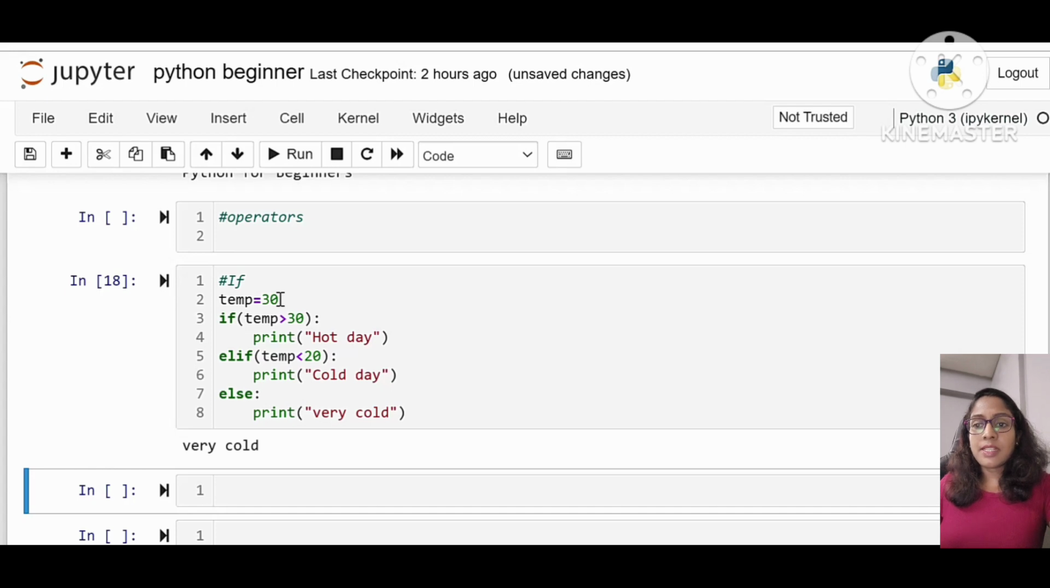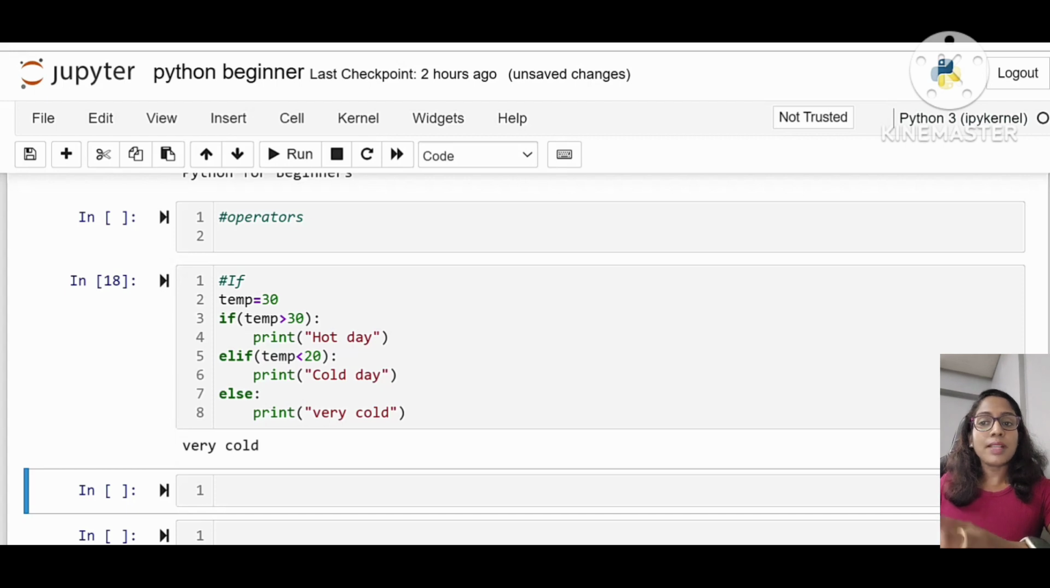Since it's executing normally, the last statement is executed. So this is about the if statement. We are just checking a condition, and if that condition is true, the corresponding block of code will be executed. If the condition is not true, the next block of code will be executed.